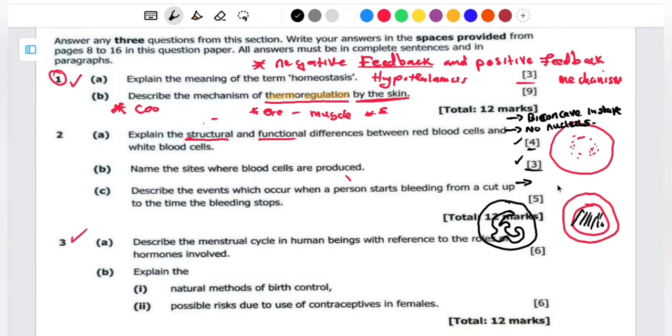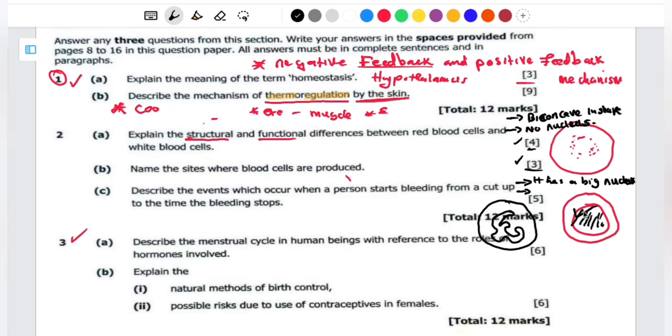So for the white blood cells, one, they have the nucleus, and this nucleus can be lobed or it can be large depending on the type of the white blood cell that you're talking about. So it has a nucleus or a big nucleus. When I say it has a big nucleus, I'm talking about now the monocyte. I'm focusing on this one here.